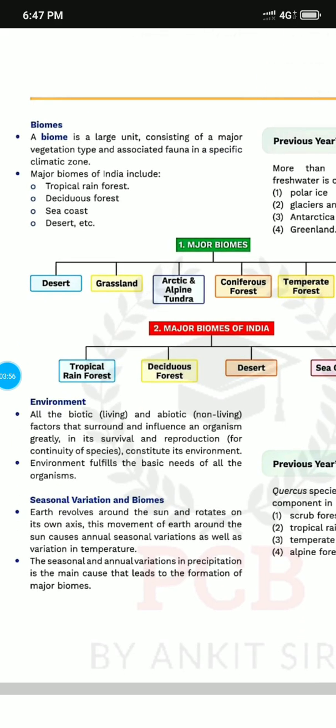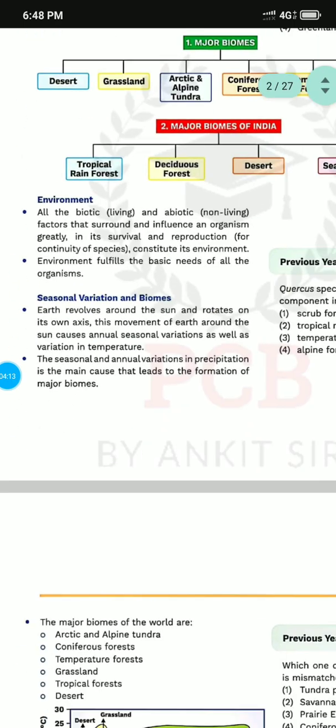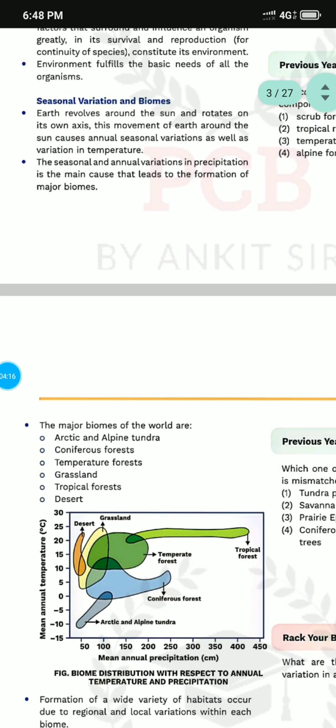So the first thing is the environment. The environment is all the biotic and abiotic things present in a single place, which fulfills all the basic needs: food, cloth, and shelter. So it is very important to understand the environment. The major biomes in the world are Arctic, alpine, coniferous, tundra, grassland, tropical forest, and desert.